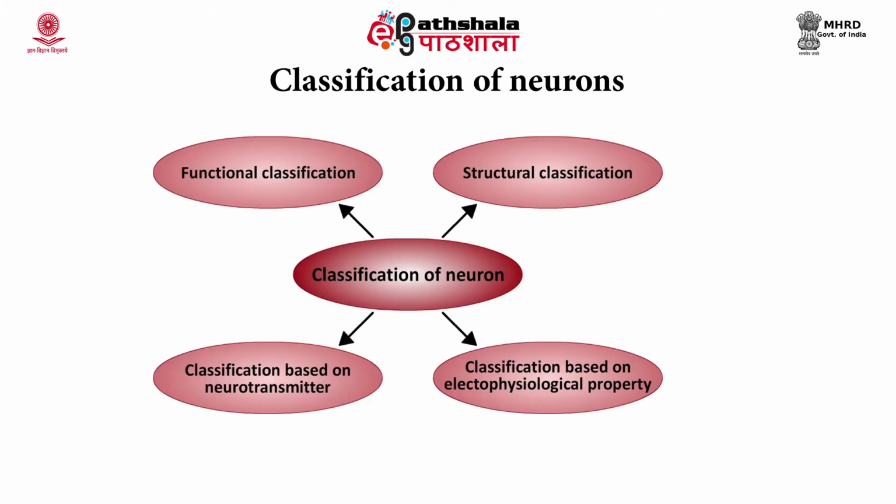Now, if we look at the classification of the neurons, there are different ways in which people have classified these neurons. They can be classified based on their structure. Another method is to classify based on their function. Yet another method is to classify them based on the type of neurotransmitters which they release, or based on the electrophysiological function of the cell.